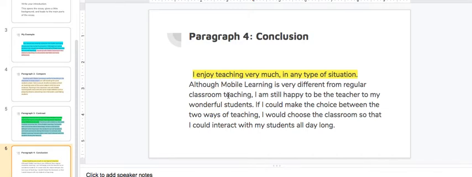So it's kind of tying in both the comparing and the contrasting ideas of my essay, and I'm putting it into one sentence. Now I'm giving details. Although mobile learning is very different from regular classroom teaching, I am still happy to be the teacher to my wonderful students. And now I'm going to give my opinion right here. If I could make the choice between the two ways of teaching, I would choose the classroom so that I could interact with my students all day long.